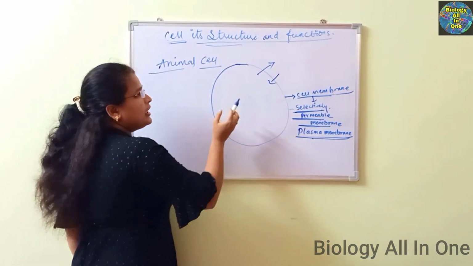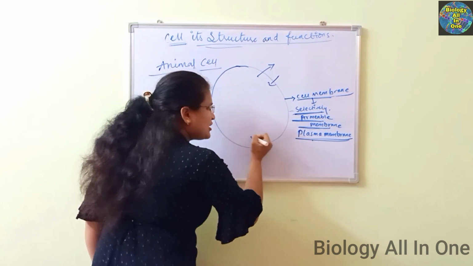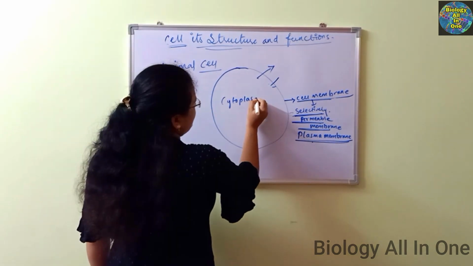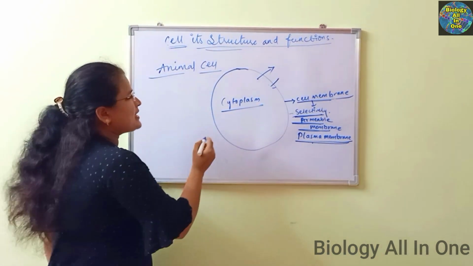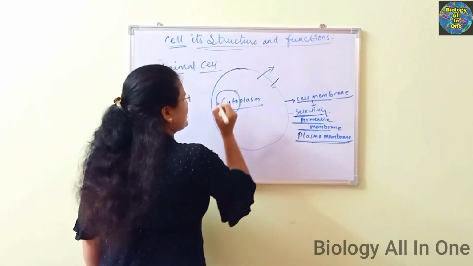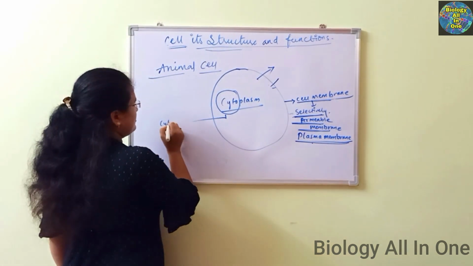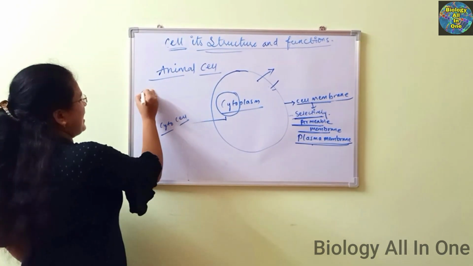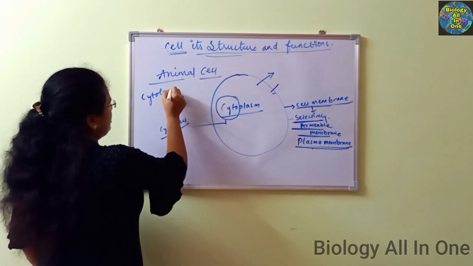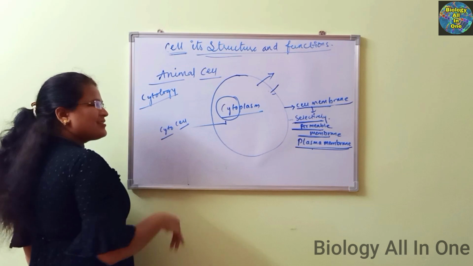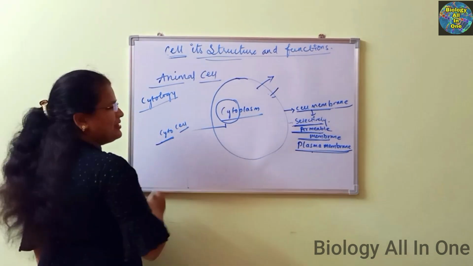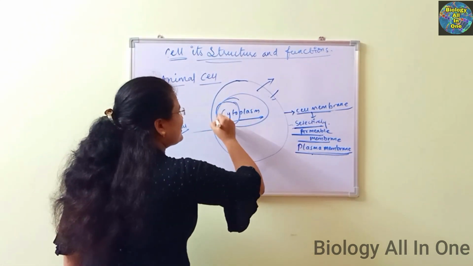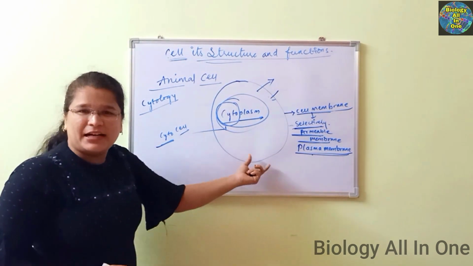And see here, the cell is filled up with the fluid known as cytoplasm. If you see this cytoplasm, cyto means cell. You know that the study of cell is also called cytology. Okay, cytokinesis means cell division. Likewise, cyto means cell. Plasm means it is like a fluid. So here, the cytoplasm is nothing but the fluid which is present inside the cell.